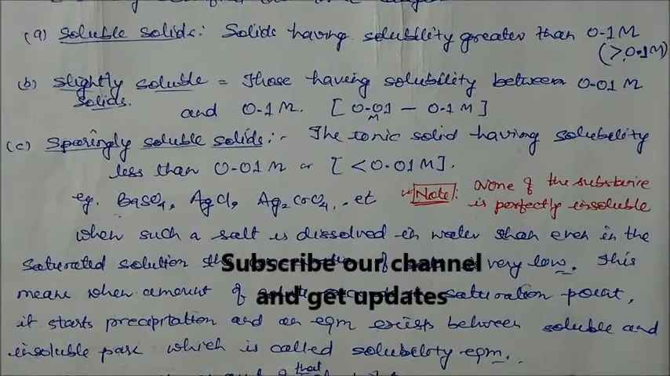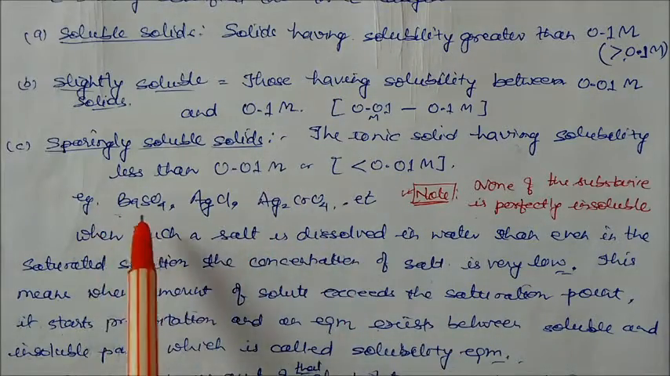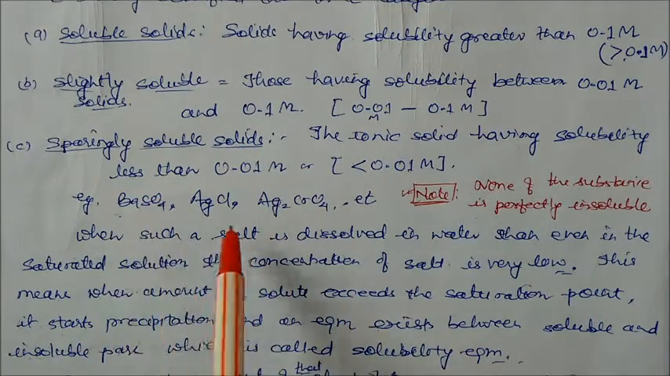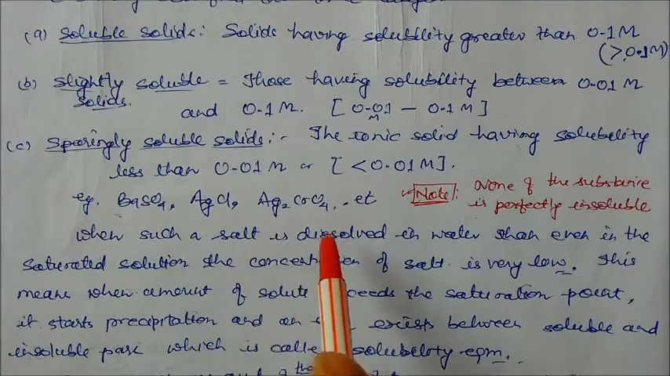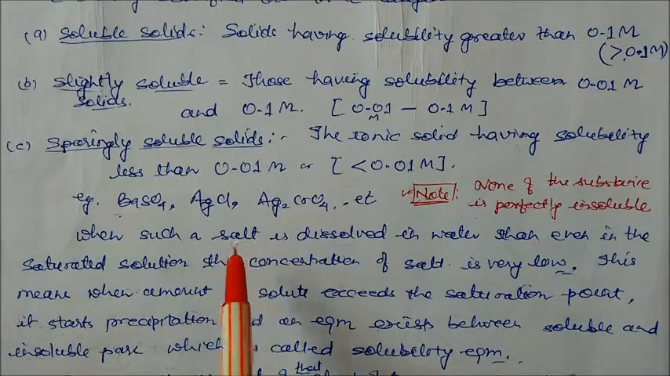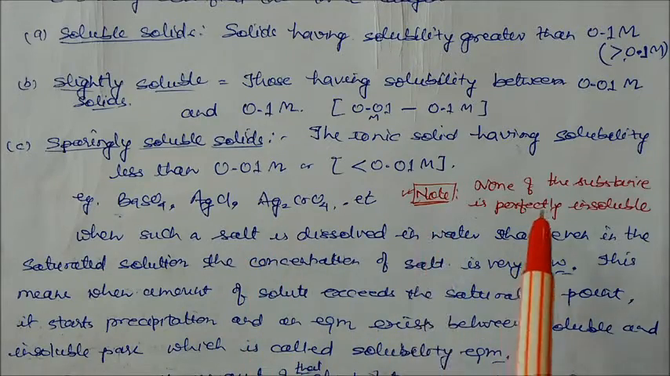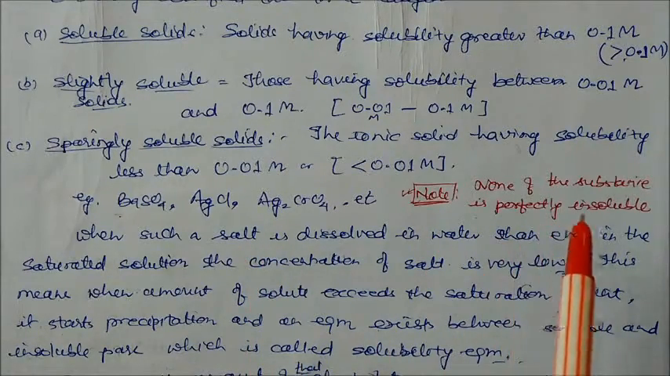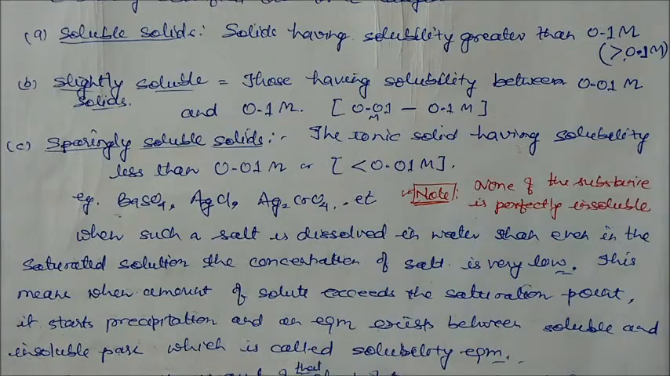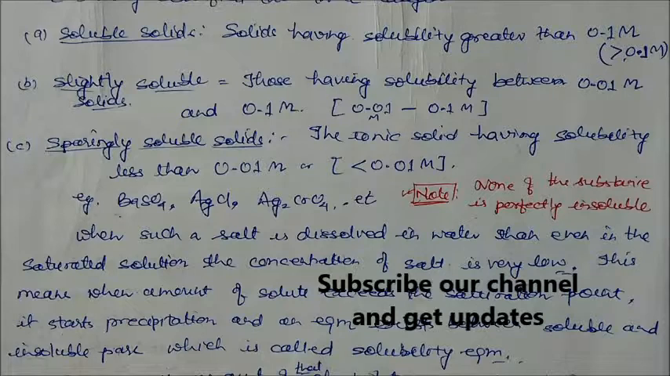Sparingly soluble solids have very little solubility in a solvent. Examples are barium sulfate, AgCl, and silver chromate. They have very little solubility in water. By the way, there is no substance which is perfectly insoluble. Every substance is soluble; it may be very, very little, but it is soluble.